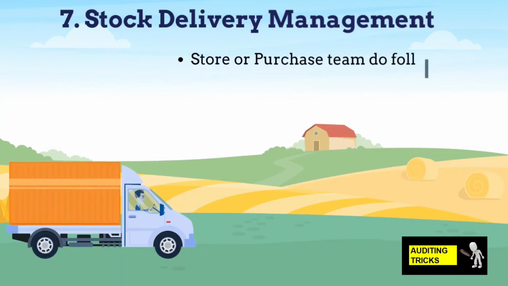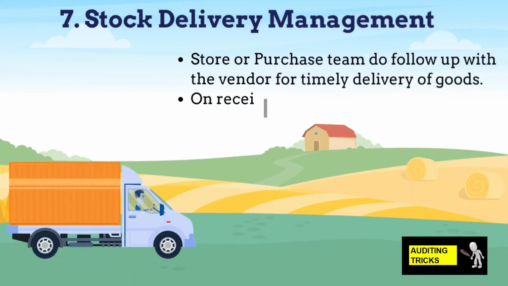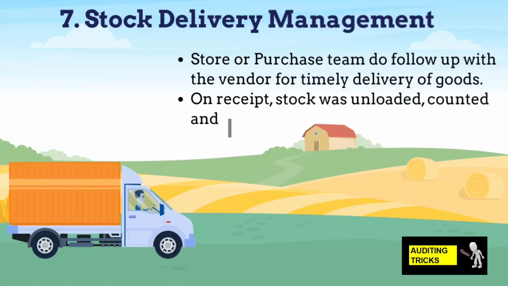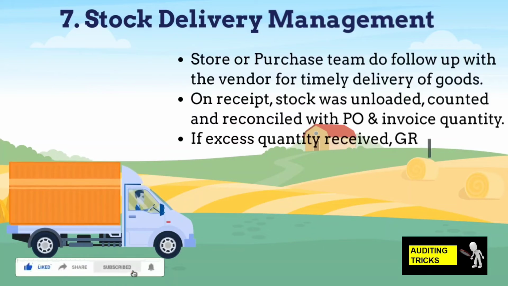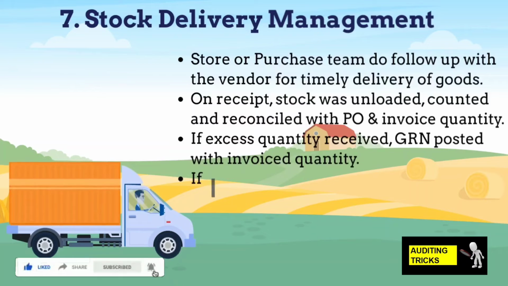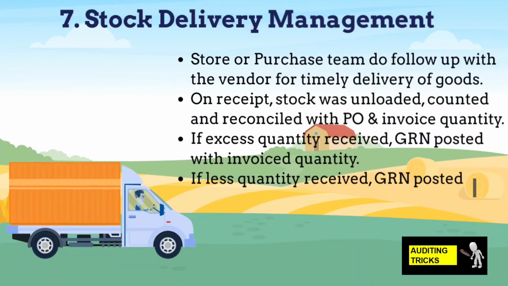Stock delivery management. On receipt of material, the stock was unloaded and counted by the store staff to reconcile with the PO and invoice quantity. This is done to ensure that the stock received is what the company has ordered and the full invoice quantity is received. In case excess material was received, the differential quantity was sent back to the vendor and GRN was posted for the invoice quantity only. In case less material was received, then the GRN was posted with the actual quantity received and a note was mentioned on the invoice about the less quantity received so that the finance department does not make full payment to the vendor.